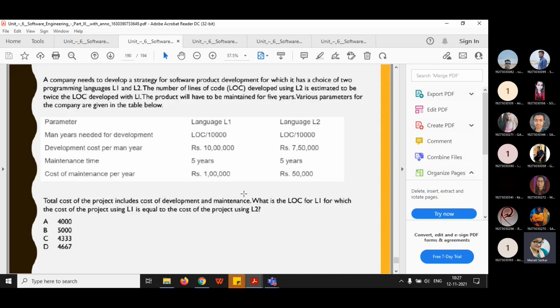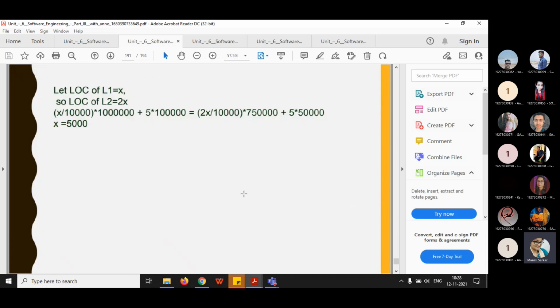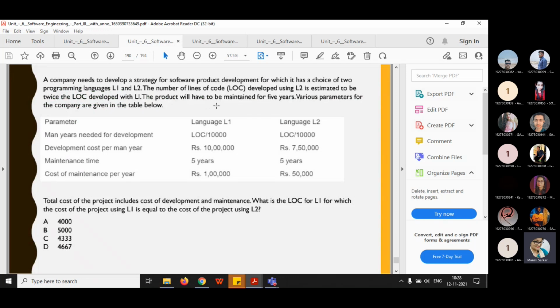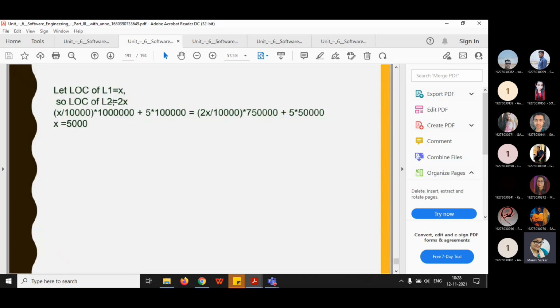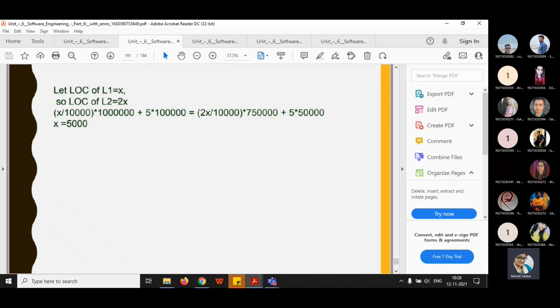Okay, so see here, students, please pay attention. In this problem it is already given that the lines of code developed using L2 is estimated to be twice the LOC developed with L1. So if we take LOC of L1 as X, then LOC of L2 will be what? Twice, so that's why 2X. Just see, simple thing: if LOC of L1 is X and L2 is twice of L1, that means it will be 2X.